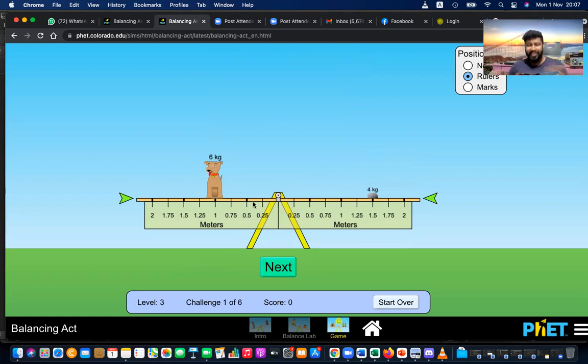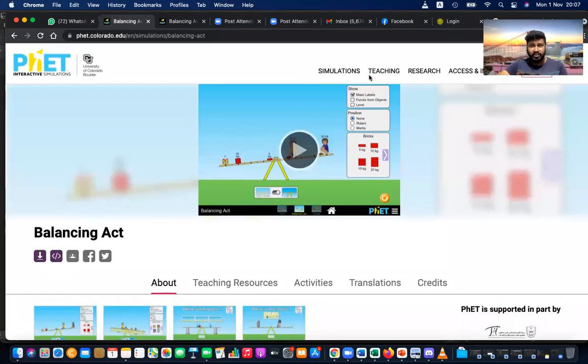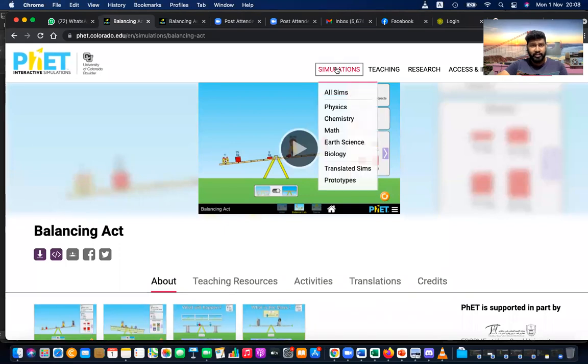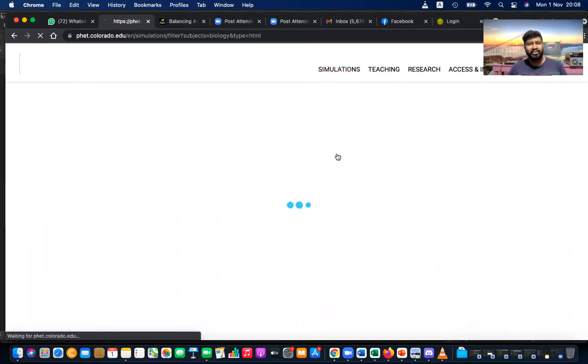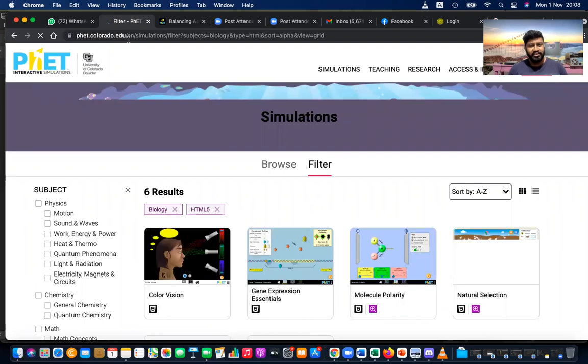That is the rule. Okay, likewise anyway you can practice. By using these things you can learn theories, and a lot of things are there, right? Not only that, you can learn science, physics, chemistry, maths, biology, earth science. Let's go to some other thing like biology. Then you can see some other interesting practicals also. This is actually developed by Colorado University, but for school kids and college students. So you can make use of that.